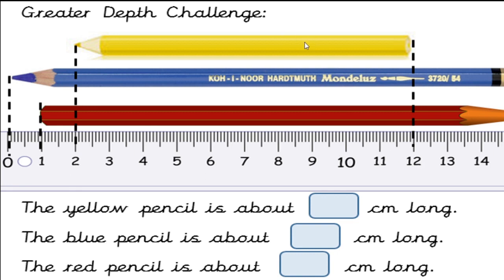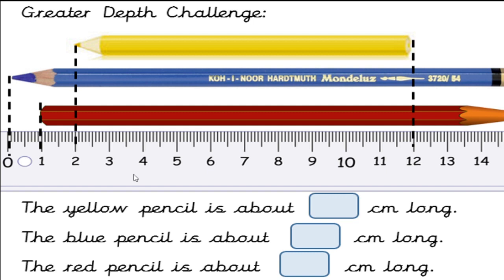See the length. Here the yellow pencil begins at 2 and ends at 12. And the blue pencil, the length begins at 0 and ends at 15. And what about this red pencil? The length begins at 1 and ends at 15. Yes, dear children, if our scale is broken, then also we can use this scale by using our knowledge.